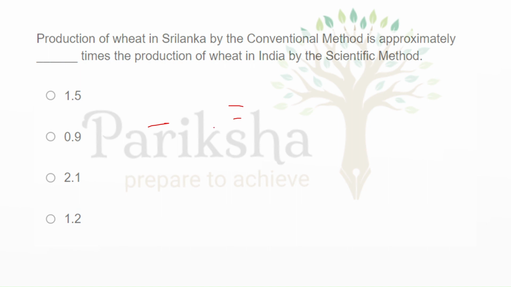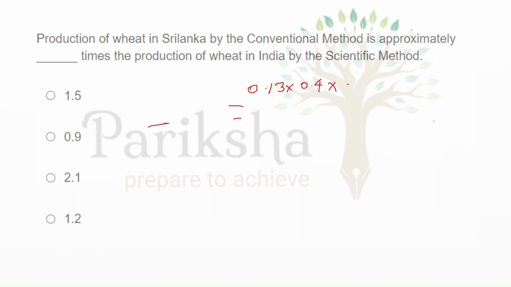So for Sri Lanka it was 40% through scientific and 13% of the total. So if we take it as 13%, it will be 0.13 into 40%, which was the total scientific value, and into 50 lakh ton.